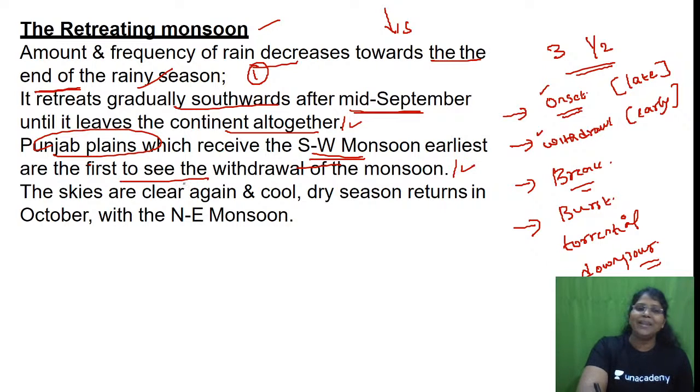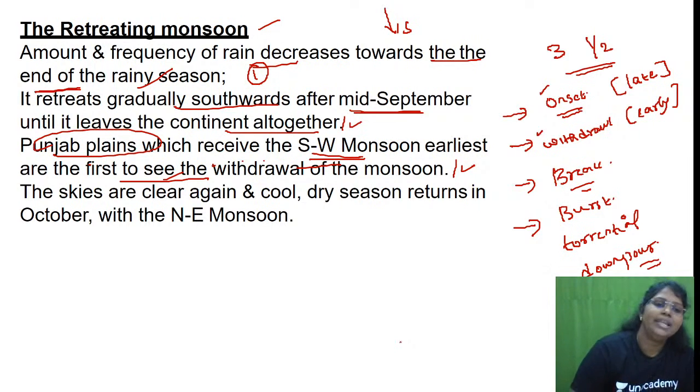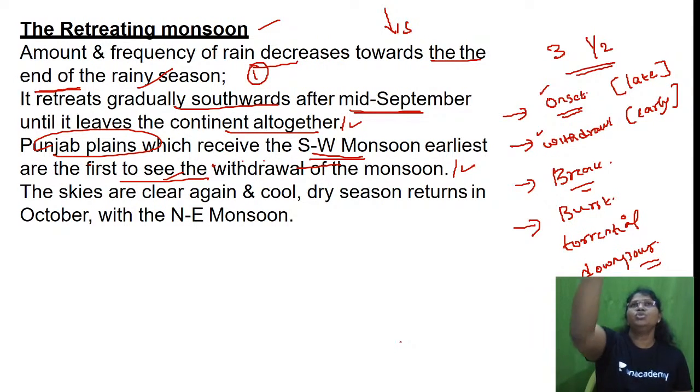Very, very sad. Because it will start near Kerala. I told you, sometimes if it is a late onset, it moves from the south towards the north. So Punjab plains, north means Punjab, Haryana, that side, Rajasthan. It takes a longer time. Okay, it receives the southwest monsoon.